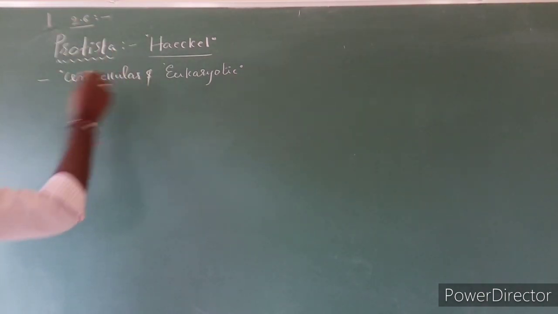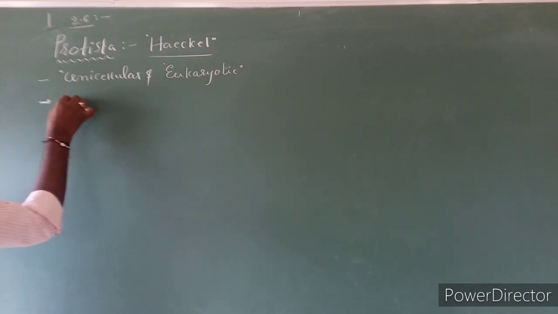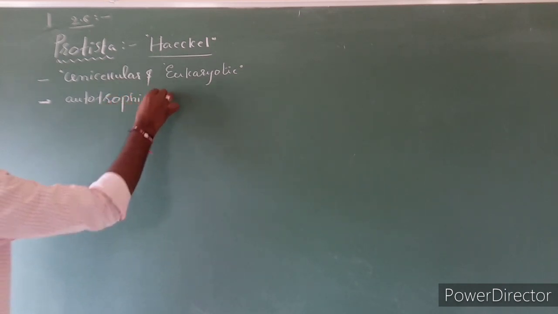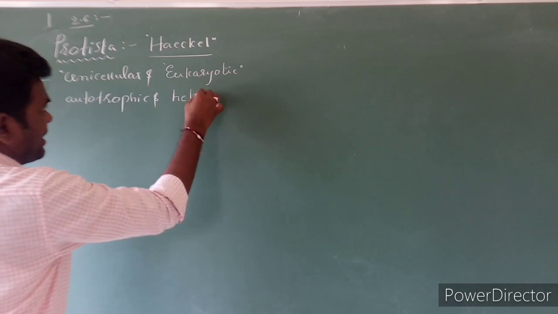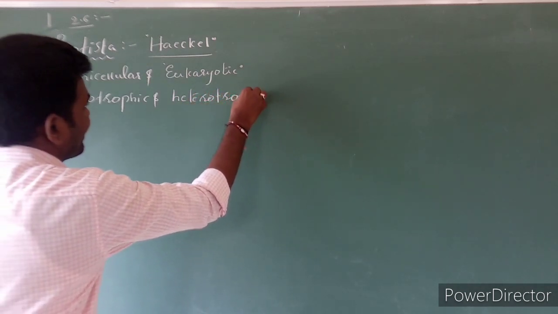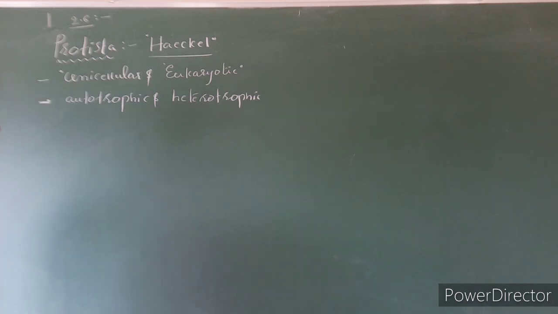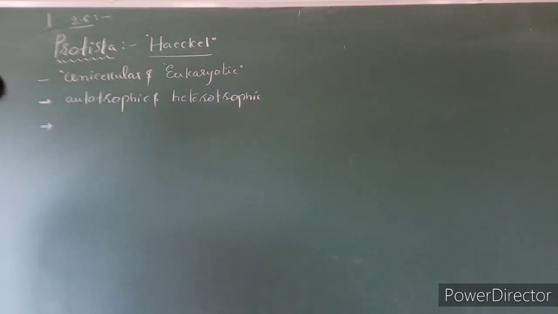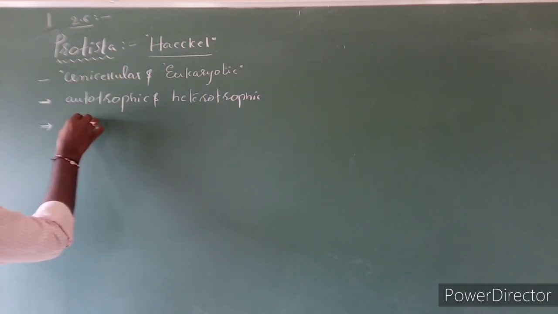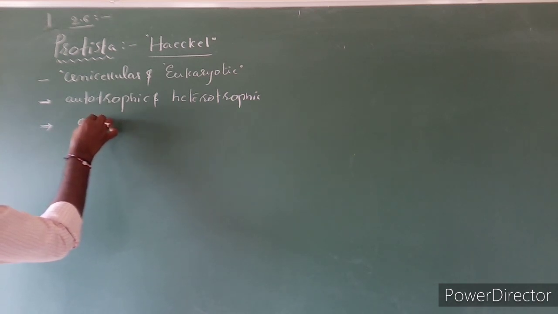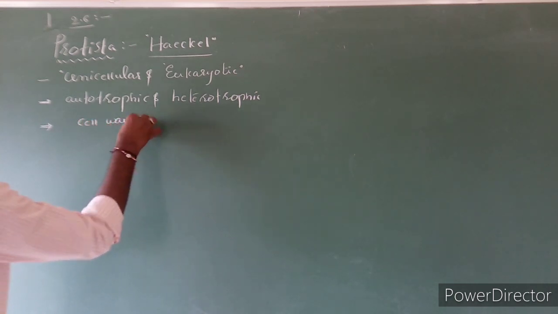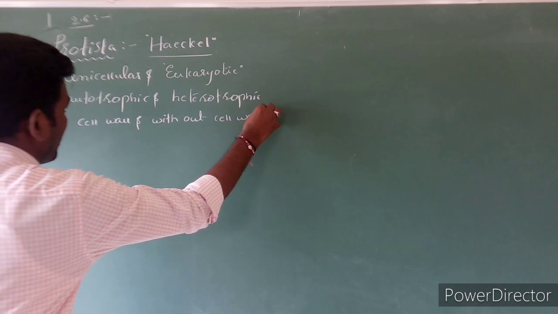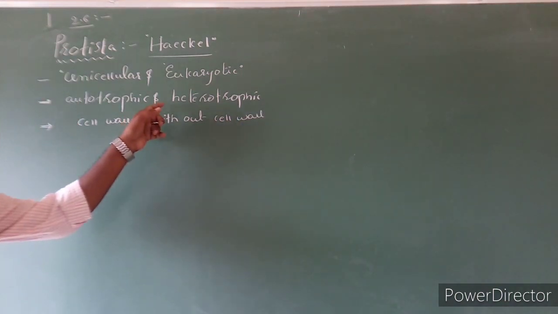These unicellular eukaryotic organisms may be autotrophic or heterotrophic in nutrition. They may perform photosynthesis or may not perform photosynthesis. They may have a cell wall or may be without a cell wall.